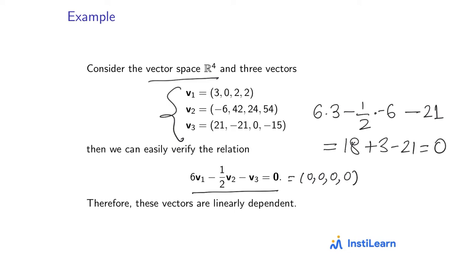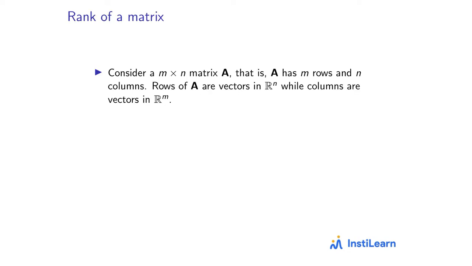And you can check for the other components as well that you will get 0. And so we got non-zero numbers c1, c2, c3 which combine to give the zero vector, and hence these vectors are linearly dependent.